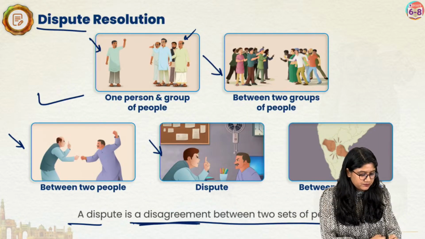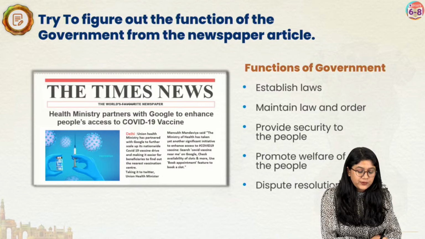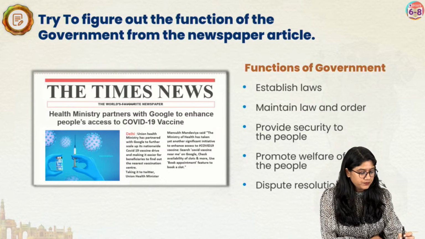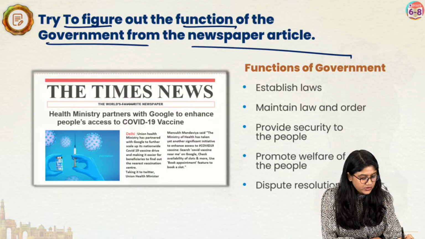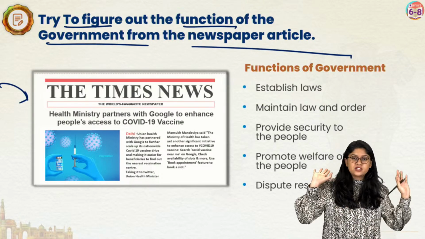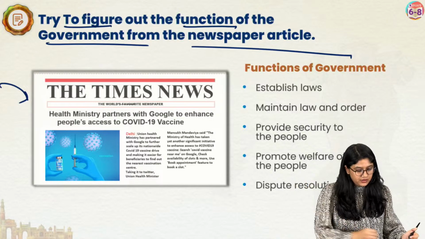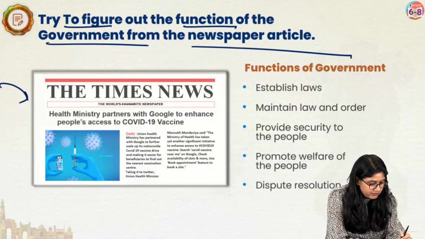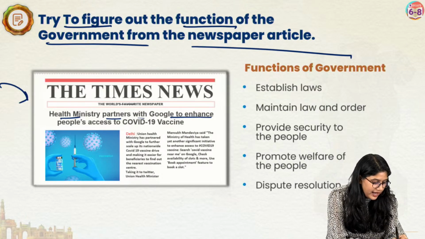A disagreement. Okay. Everyone, I wanted you to read this. Read it quickly. Try to figure out the function of the government from the newspaper article. We have this newspaper, not the Times of India for sure, The Times News, with a headline: Health Ministry partner with Google to enhance people's access to COVID-19 vaccine.